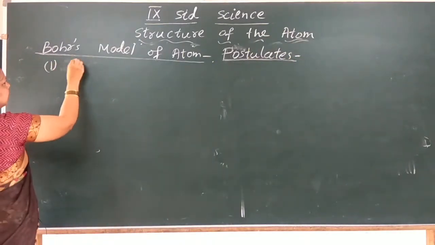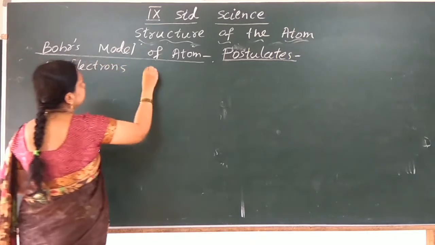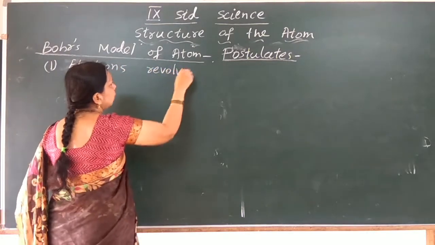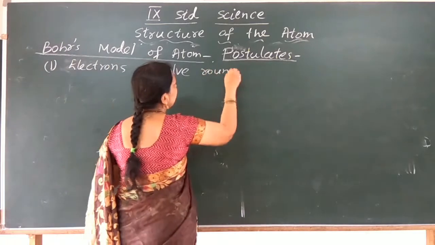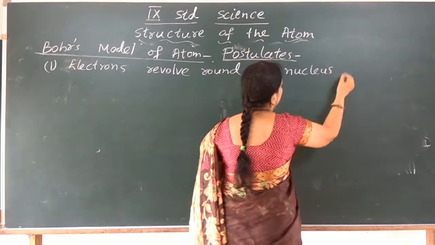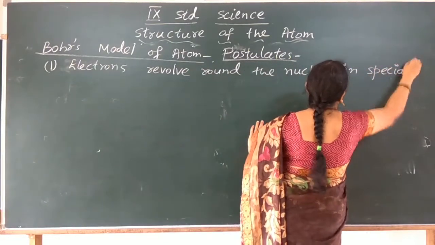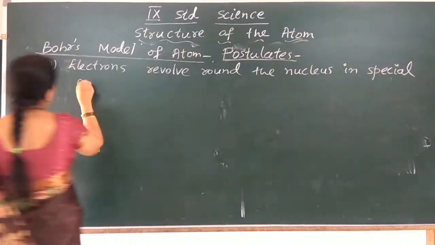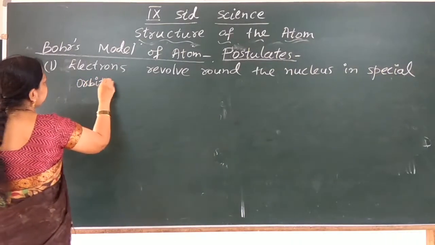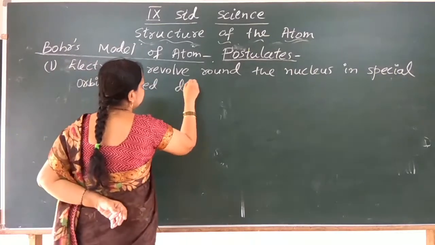The first postulate is that electrons revolve around the nucleus in special orbits called discrete orbits.